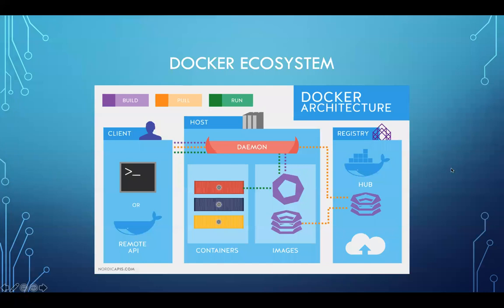So this is the Docker ecosystem. Let me take some time to explain this flow. You have your remote API or your Docker server that is running, which is your Docker daemon over here. Then you have your CLI through which you specify the Docker commands, right? On your Docker server, you have containers running, and you have local images which are downloaded from Docker Hub stored over here. And you have your registry, which is your Docker Hub over here.